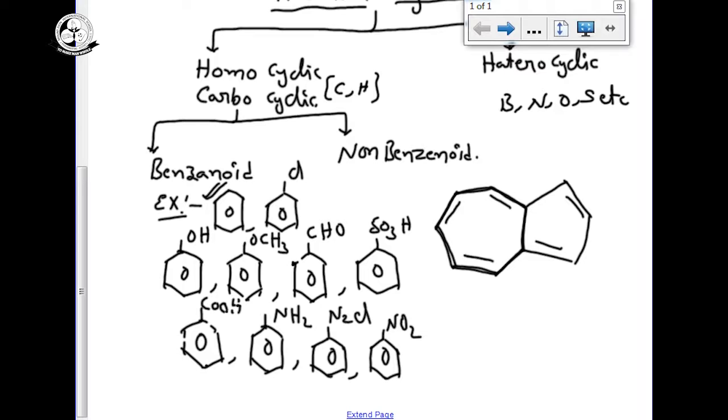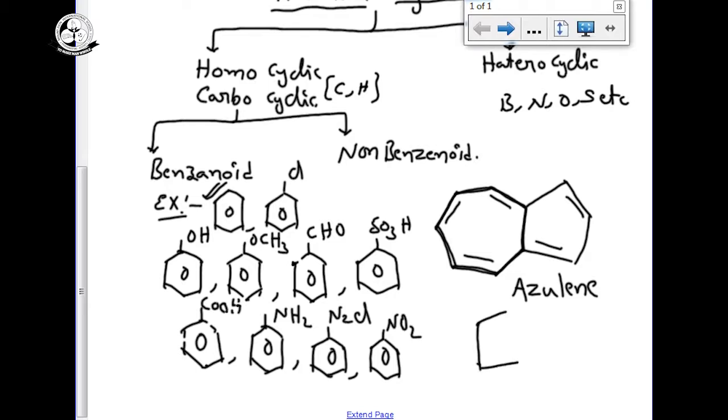This is an example of homocyclic non-benzenoid compounds. Its name is azulene.